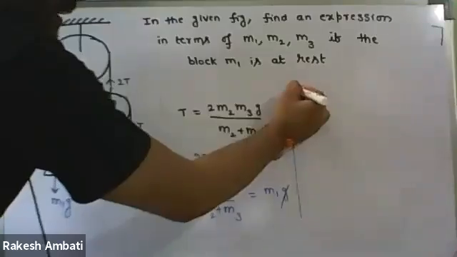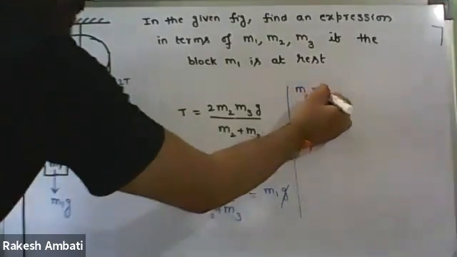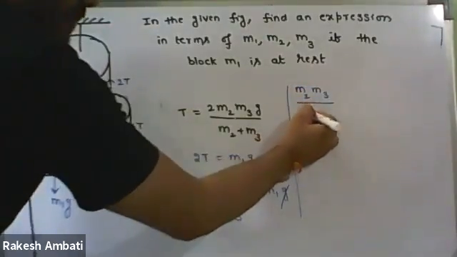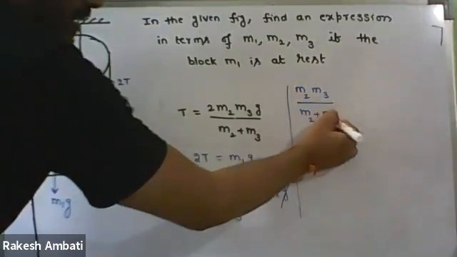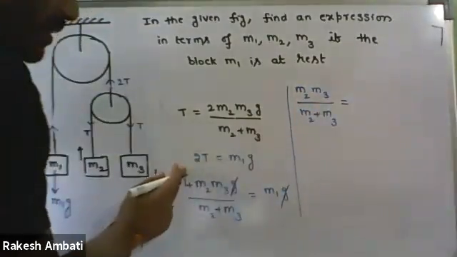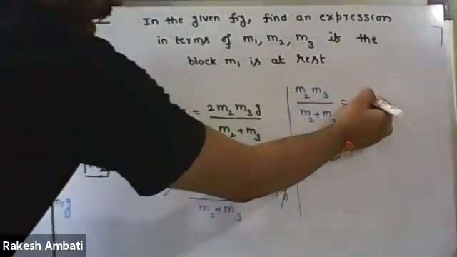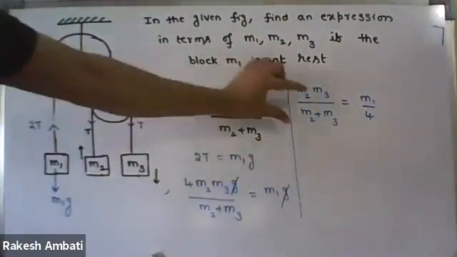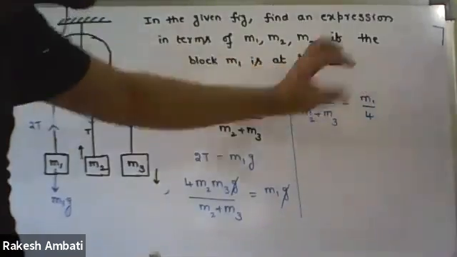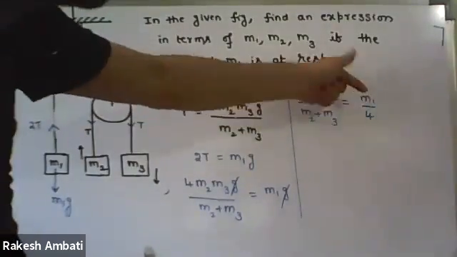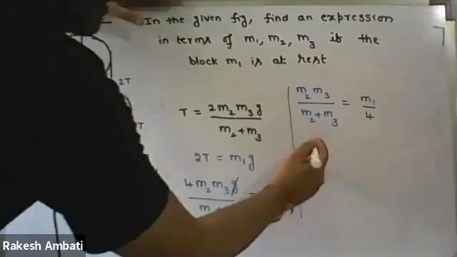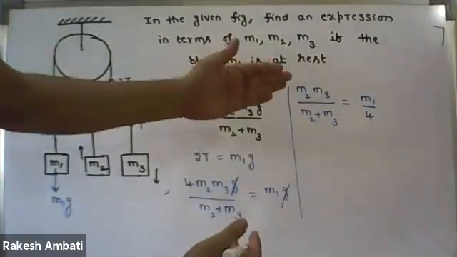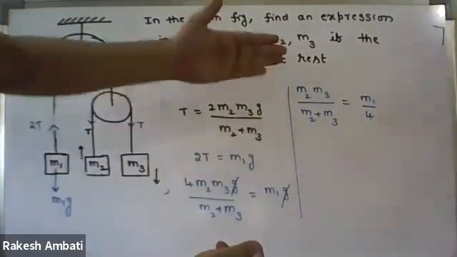Then what we get on the left hand side? That is M2 M3 upon M2 plus M3 equal to M1 upon 4. Then do one thing, take the reciprocal on both sides. Reciprocal means numerator goes to denominator, denominator goes to numerator.